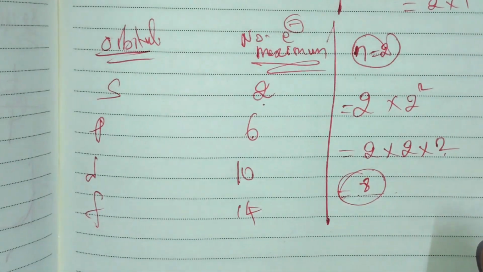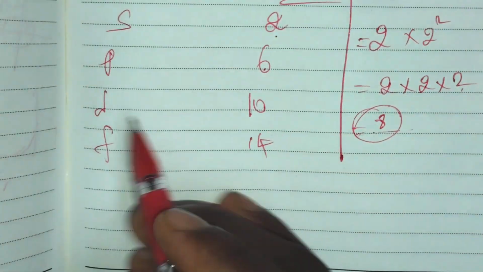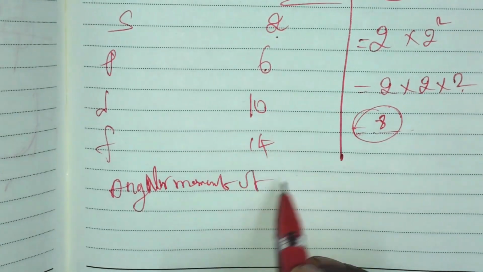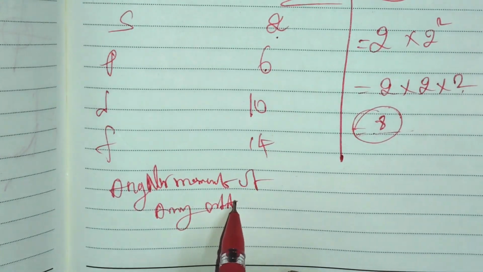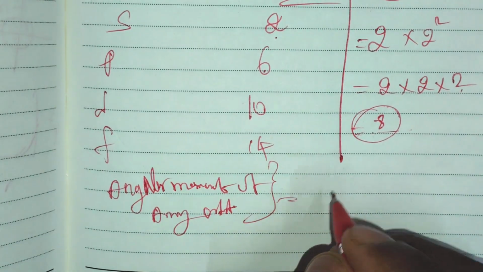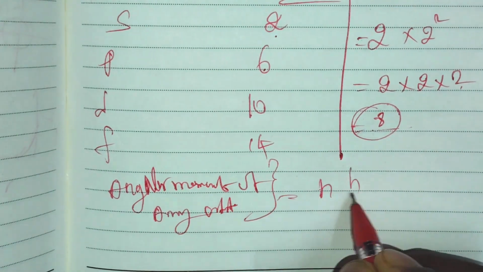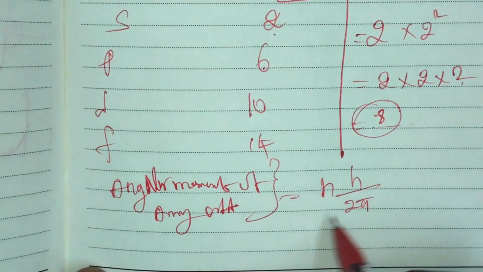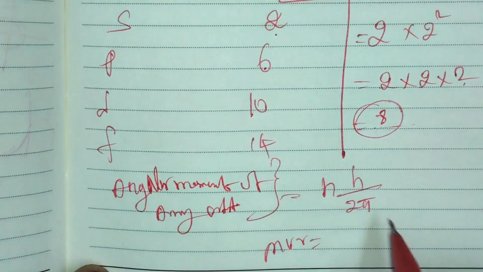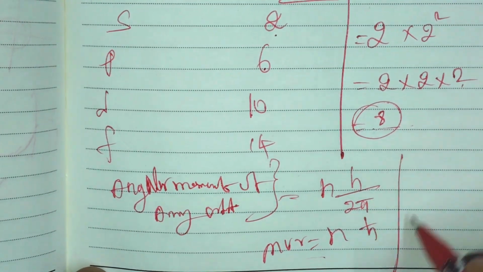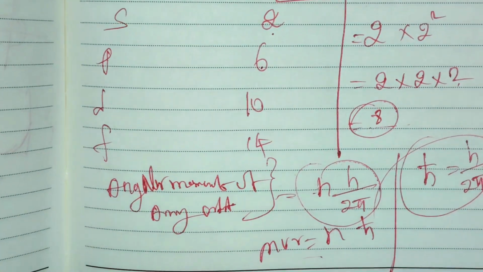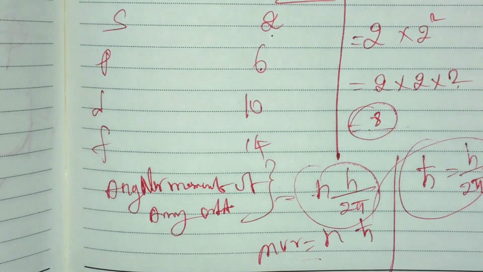Next, the angular momentum of any orbit. Angular momentum mvr is equal to nh by 2 pi. This formula was already given in the previous video. The angular momentum mvr is equal to n h cross, and we know h cross is equal to h by 2 pi. So that's why the formula changes to n into h by 2 pi.